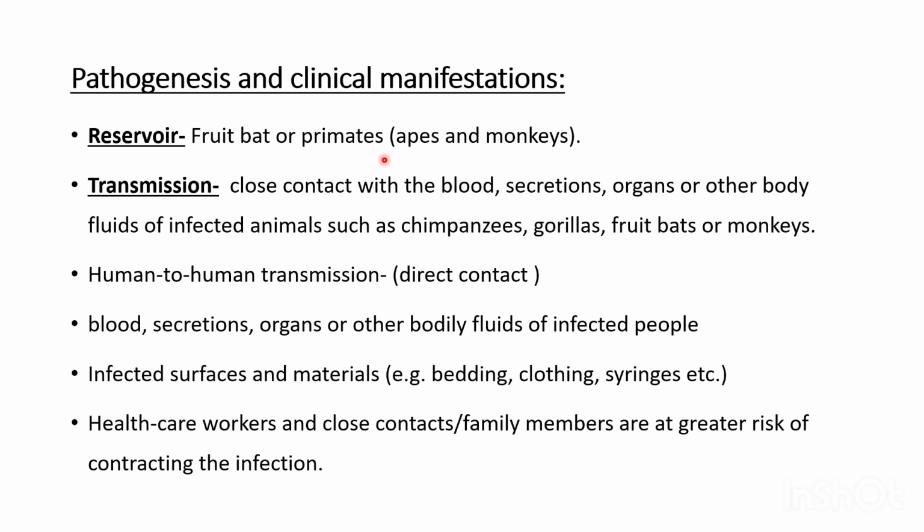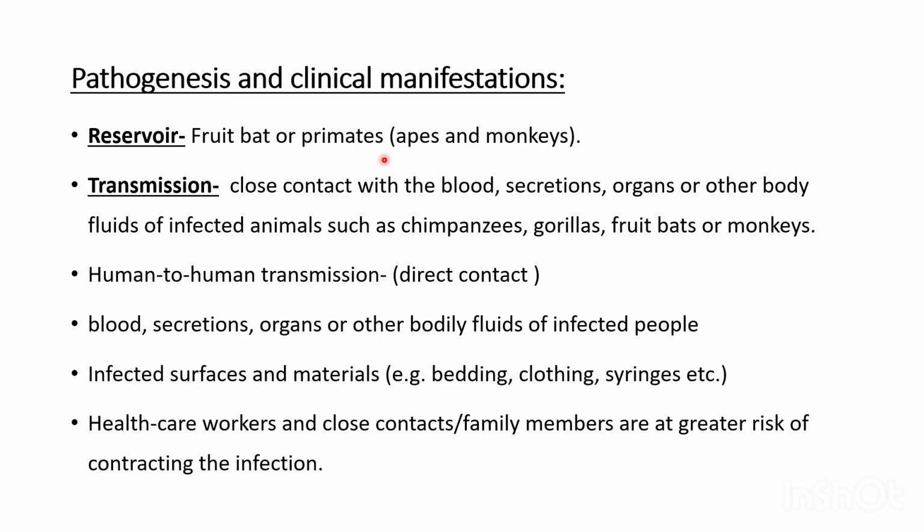It is mainly because of their lifestyle. These fruit bats are present in high numbers in these areas, and the people in those regions come in close contact with these animals and also eat these creatures. That may be the reason for the high rate of transmission of infection.